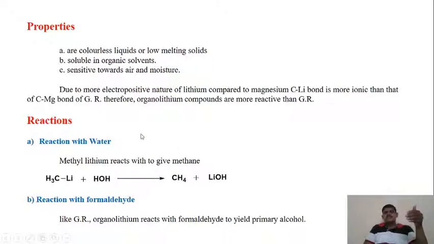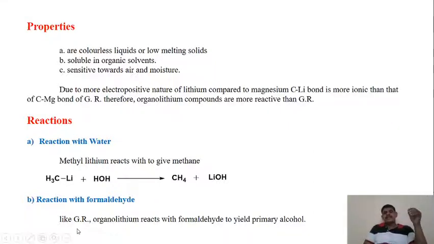So first is the reaction with water. Methyl lithium reacts with water to give methane, like we have seen in the Grignard also. Then second is the reaction with formaldehyde.